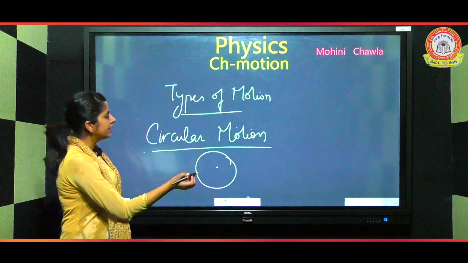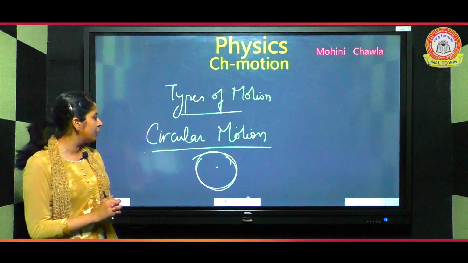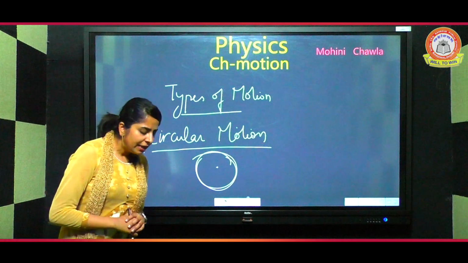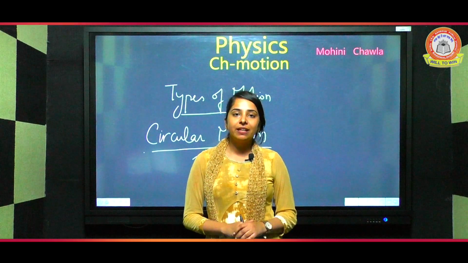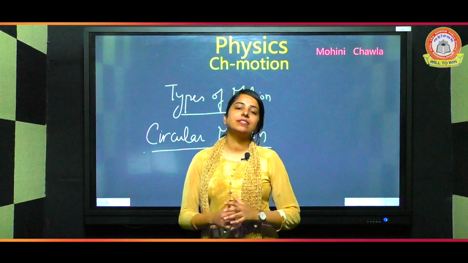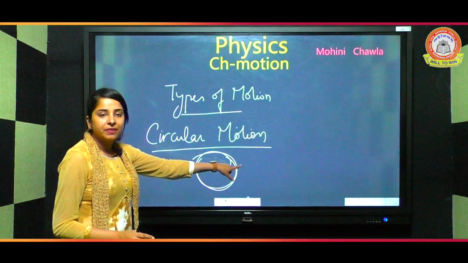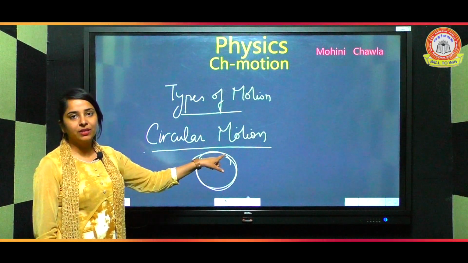First, if any athlete is moving in a circular path, that is an example of circular motion. We have spinners, they are also in circular motion. In your childhood, you have played so many games and enjoyed so many rides. For example, the merry-go-round is also in a circular shape. This is also an example of circular motion. So any motion around a fixed point is known as circular motion.